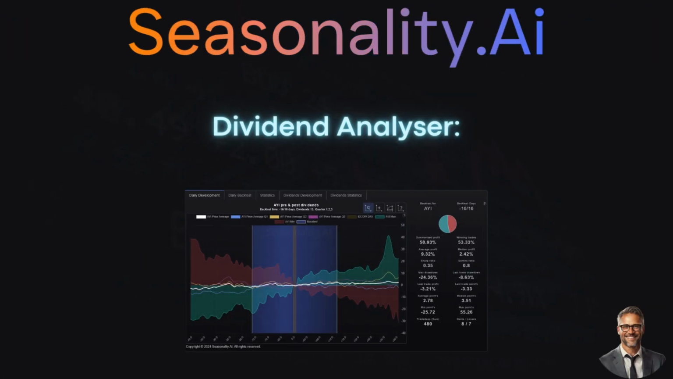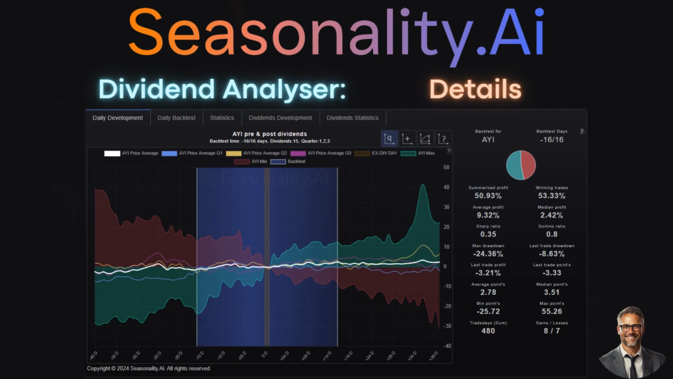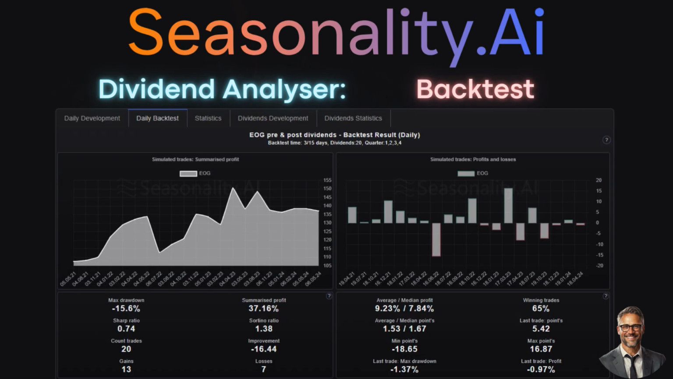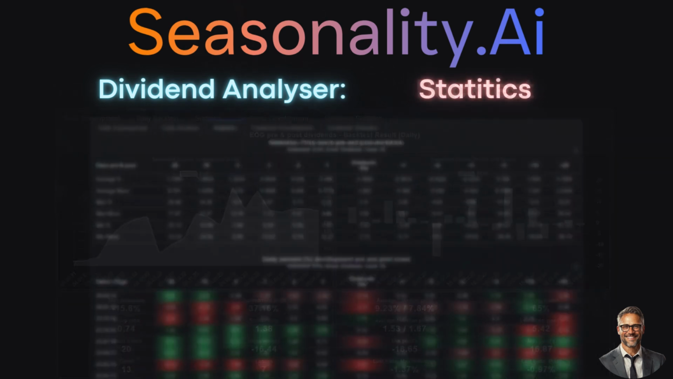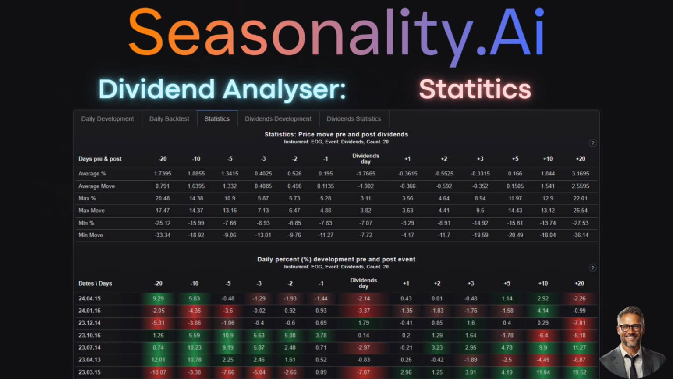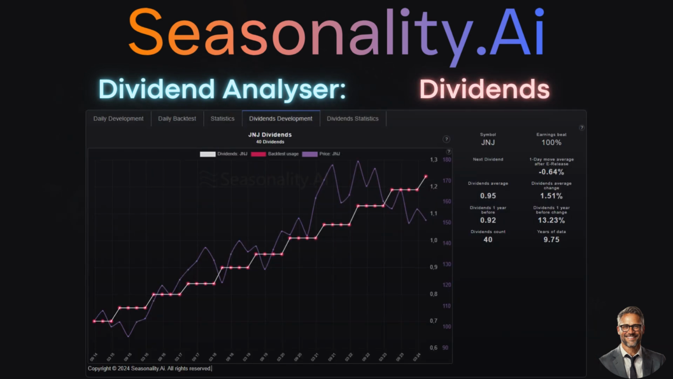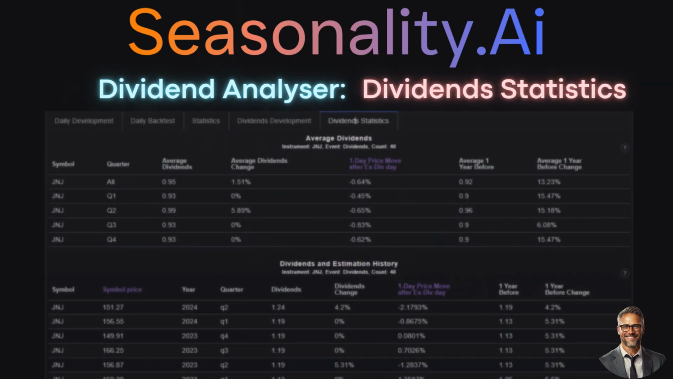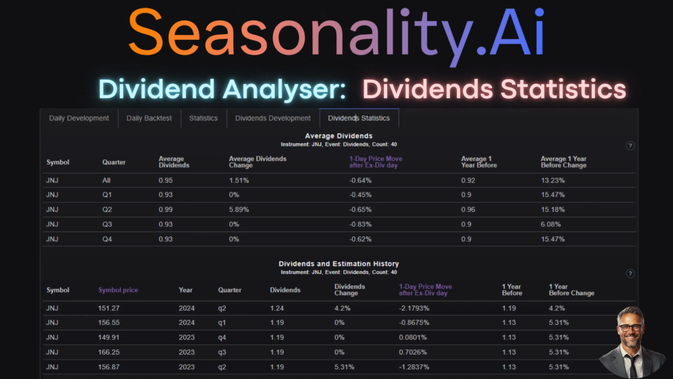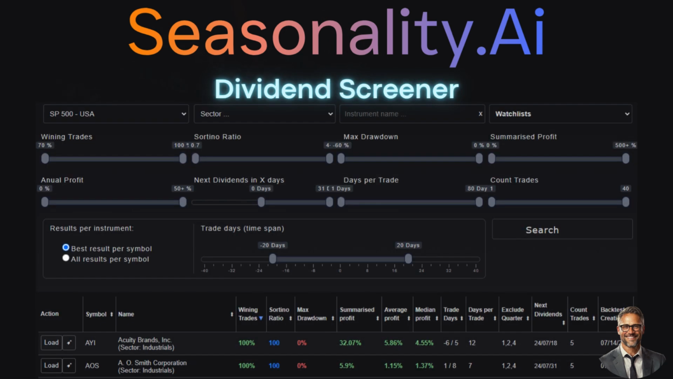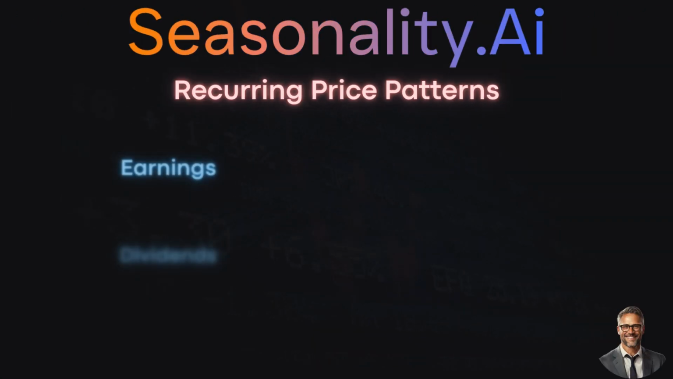A concept similar to the earnings analyzer can be applied to dividends. The dividends analyzer is designed to analyze price patterns before and after dividend payments. You can strategically position your investments to maximize dividend income by identifying repeating price movements. The dividend screener helps you identify stocks that show repeating price movements before or after dividend payments. Let's move on to the next analysis option.